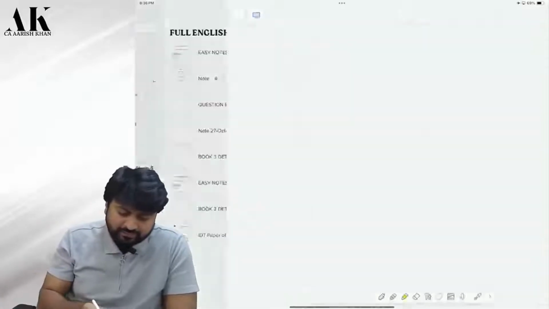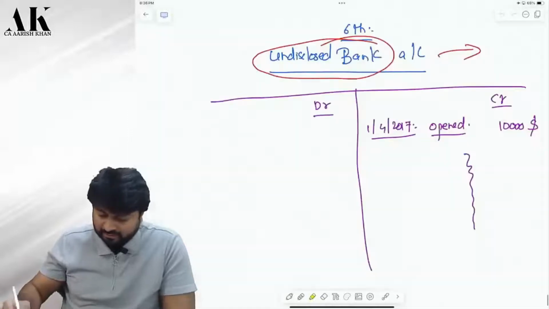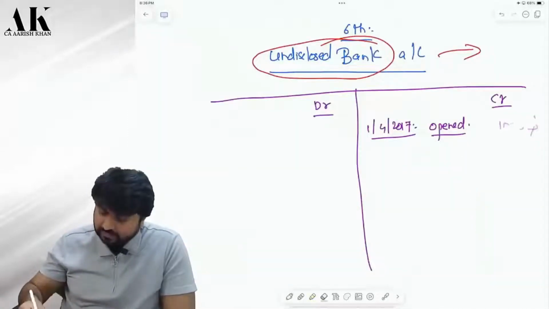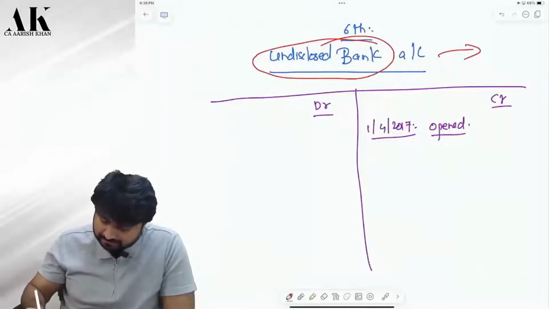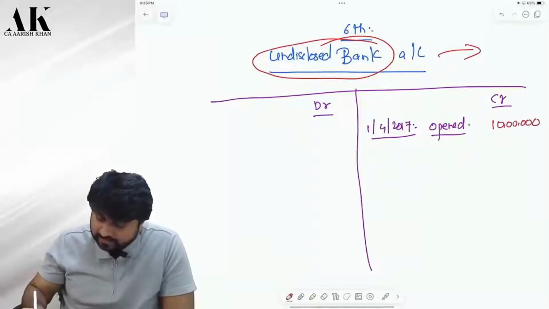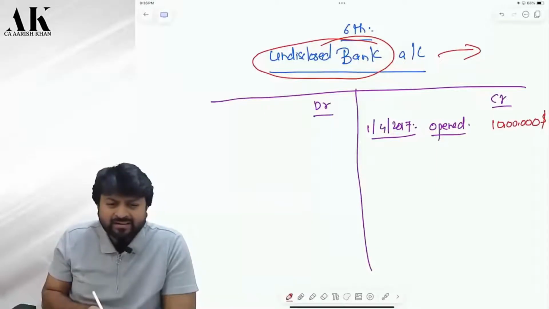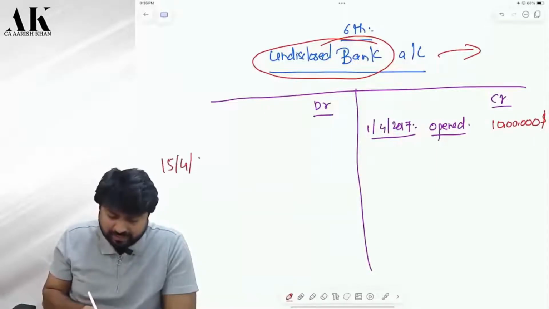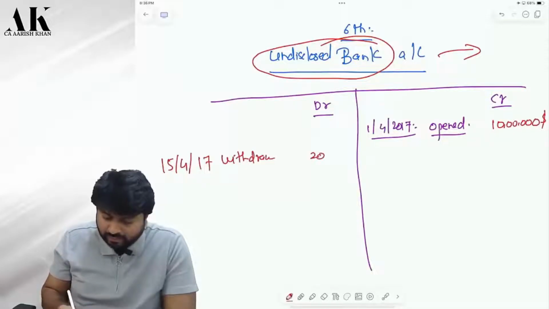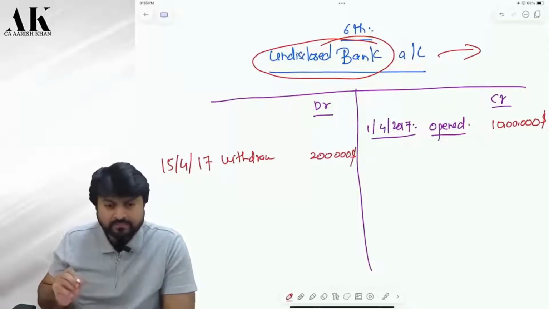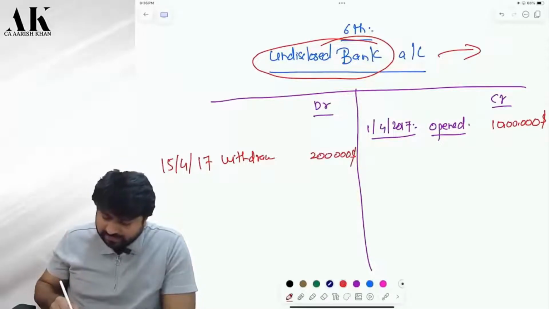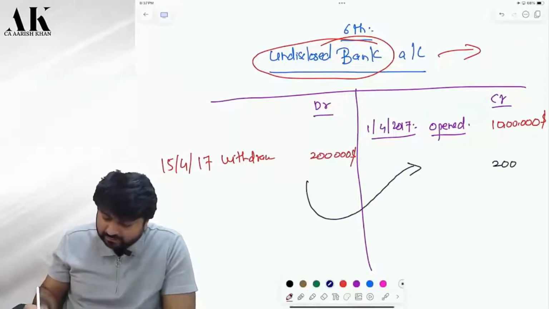Now listen carefully. One more point is very important over here. Suppose I deposited 10 lakh here. Okay. Then on 15th April 2017, I withdrew 2 lakh. Now, after withdrawing this, I again deposited this 2 lakh on 15th of May 2017. Is it possible?